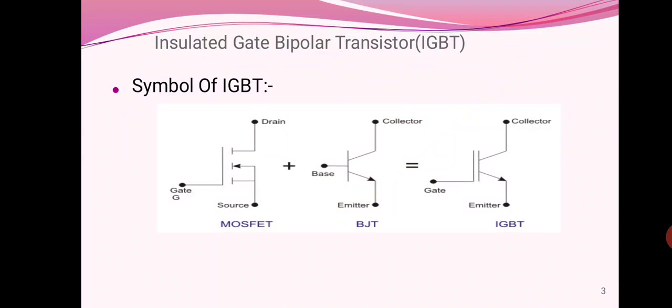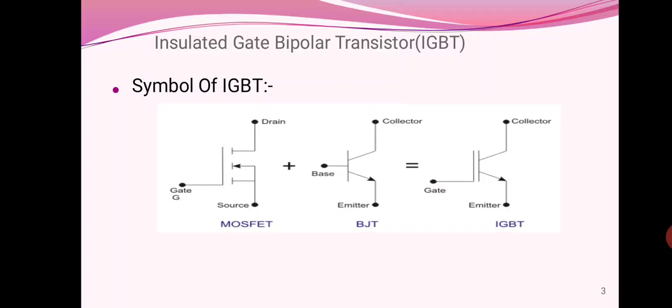In the last lecture we have seen the BJT, bipolar junction transistor. This bipolar junction transistor is operated on current control, having the advantage of low on state power dissipation, but it cannot switch at a faster rate due to the longer turn off time. Also, a drawback of the BJT is that because of the high collector current there is more power dissipation, and a secondary breakdown can happen. Because of the secondary breakdown the device may get damaged.